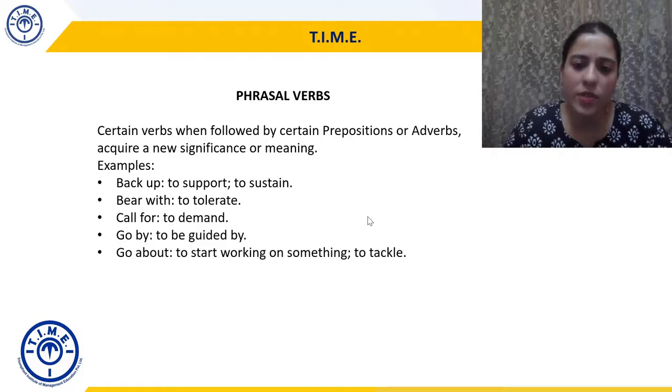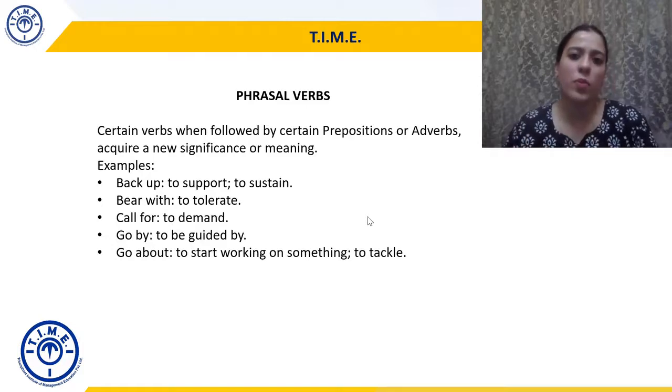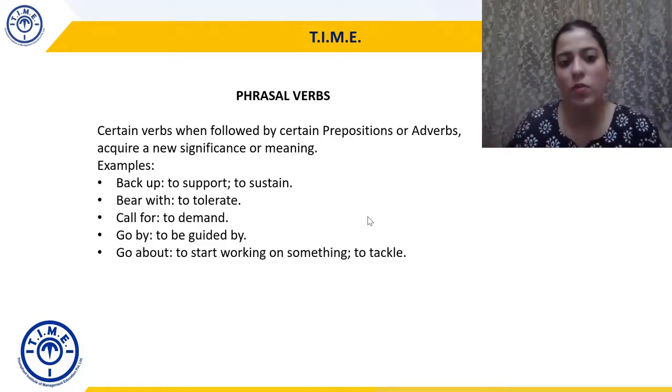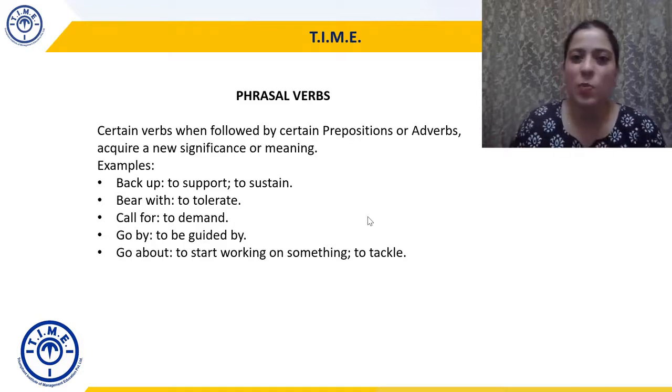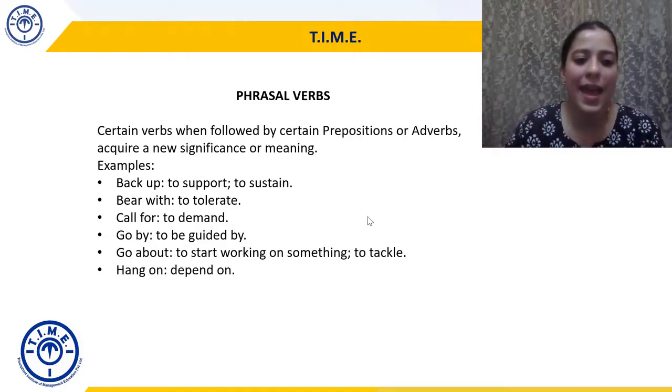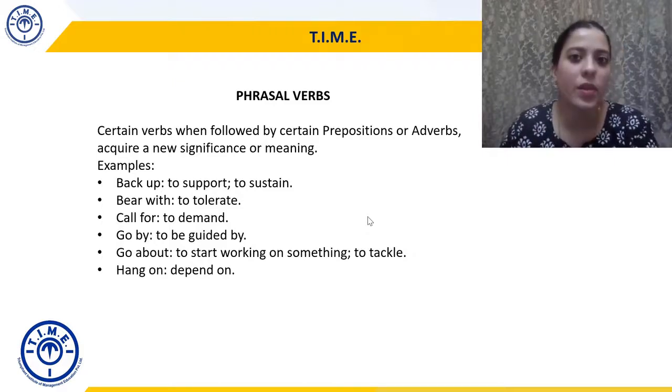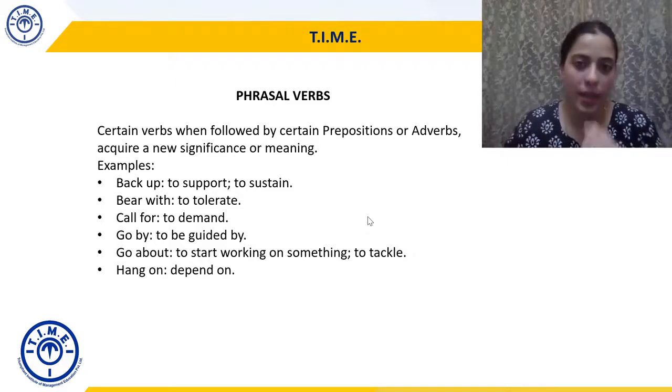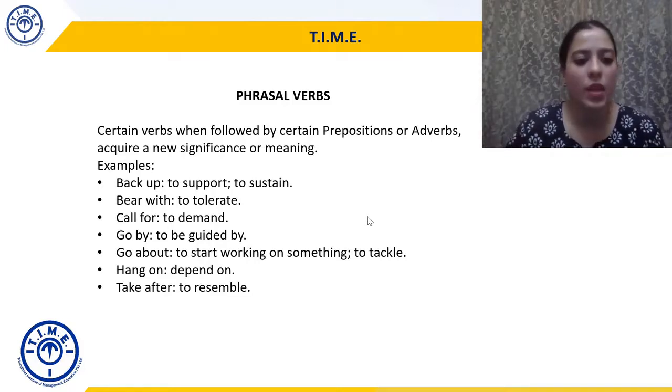Go about, to start working on something, to tackle. I go about my work with precision. So I do my work with precision. I tackle my work with precision. Hang on, depend on, right? So you're not literally hanging on something, you are depending on something. I hang on to my friends during this time of crisis, right? So hang on, depend on.